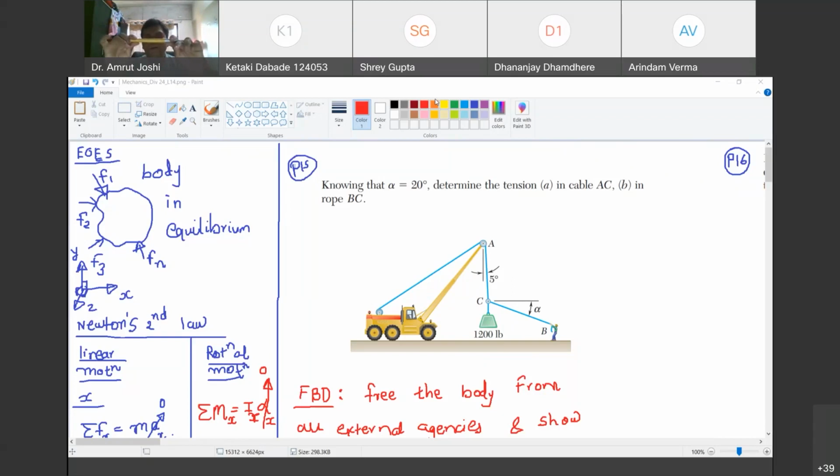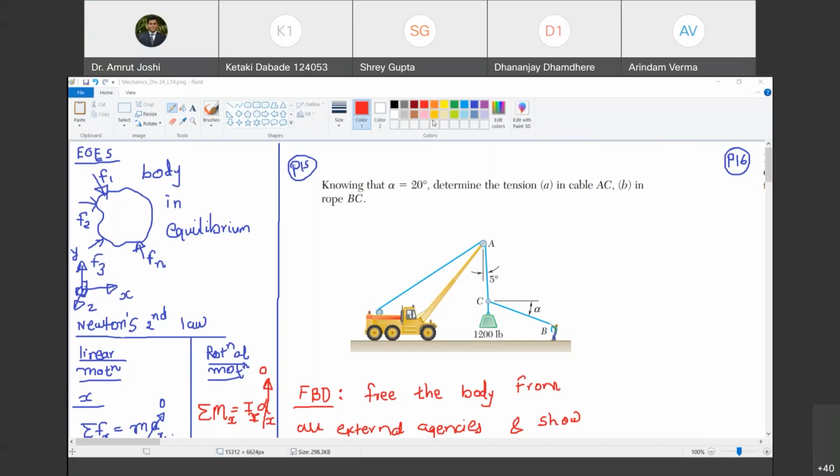Okay. Now just imagine I give a cut in between. If I cut it here, and if I were subjecting it to tensile force, the two parts of the paintbrush will go away. Do you agree with me? Yes, sir. And if I were subjecting a compressive force, there will be a tendency of overlap between these two parts after giving a cut. Do you agree with me? Yes, sir.